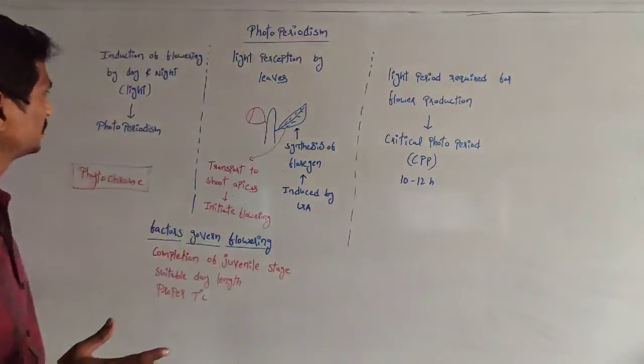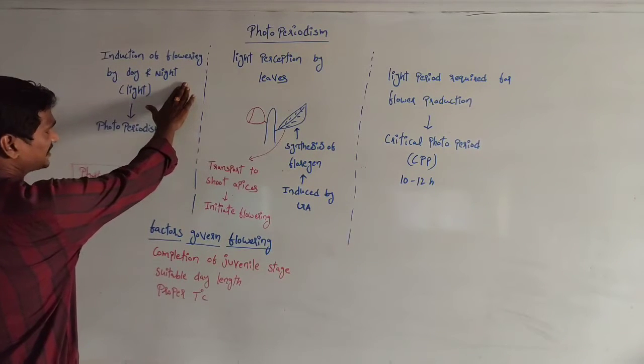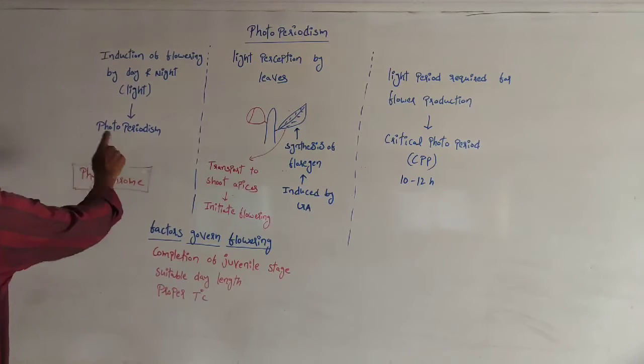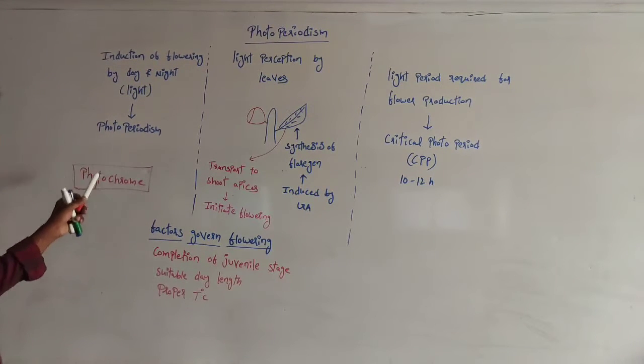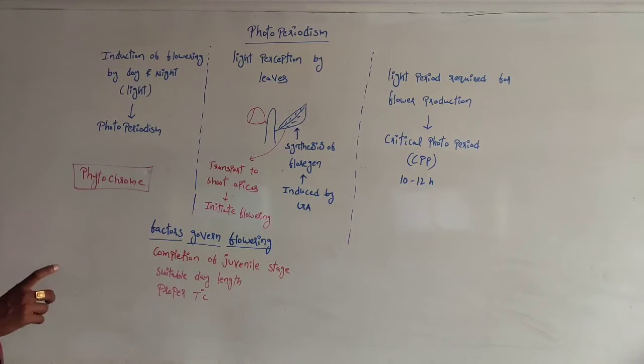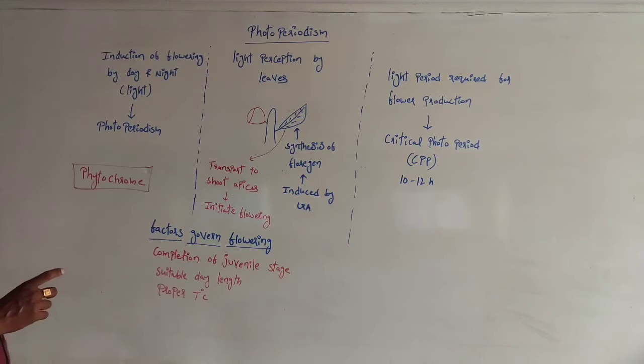So what I am trying to tell here is that the induction of flowering by day and night, that is nothing but light, that effect is called photoperiodism. That photoperiodism is linked with the phytochrome, that is one of the proteins. So the presence of phytochromes influences the photoperiodism.